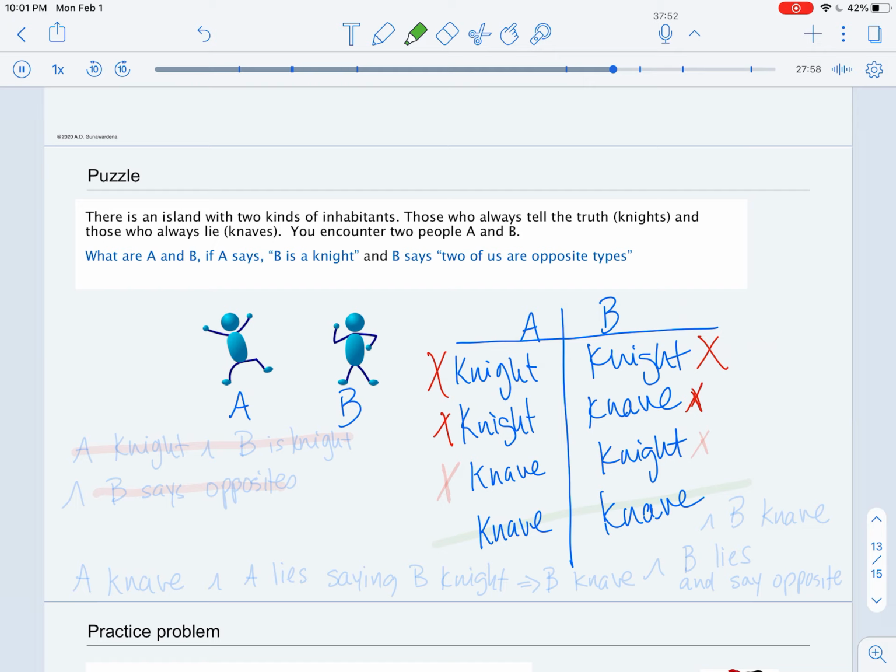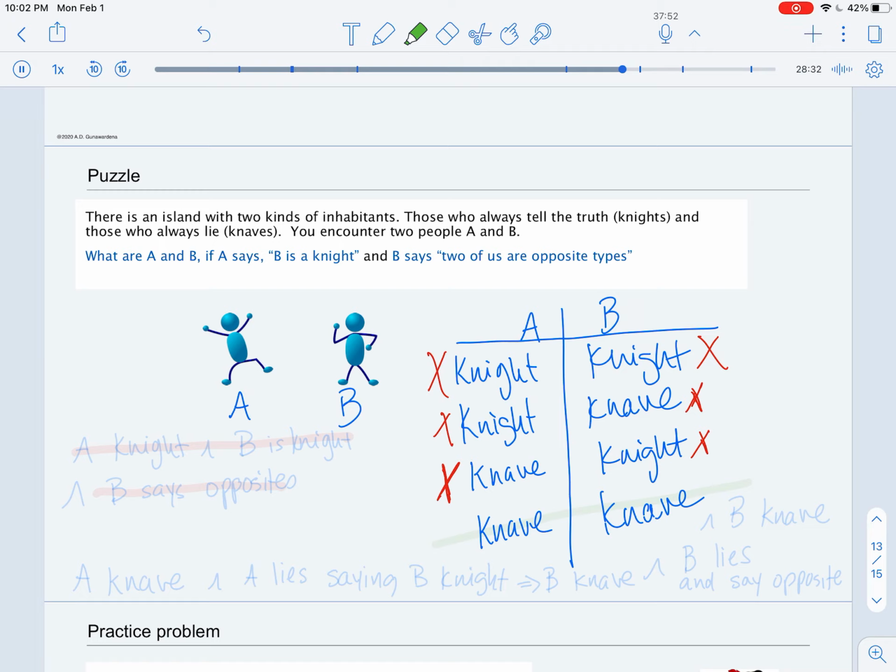Okay, now let's look at the third possibility. We have A is a knave saying that B is a knight. Well, if A is a knave and B is really a knight, well, that would be a problem, because that would mean that the knave is actually telling the truth, that B is really a knight, and the knight would really be telling the truth when the knight said the two of us are opposite. But the problem with this is that the knave would be telling the truth when the knave always has to lie. So that's a problem.